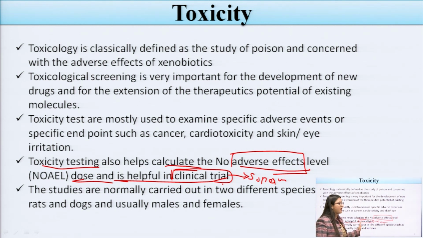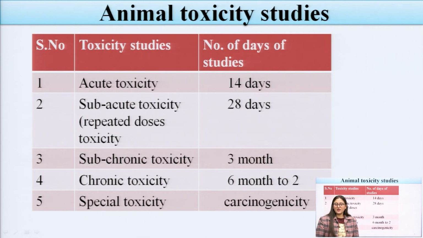Before coming into the market, toxicity studies are done for those products, and the studies are normally carried out in 2 different species. Mainly we take these species for toxicity study if we are doing preclinical trials for any kind of drug or novel substance. These studies are mainly carried out with the help of 2 animals, rats and dogs, usually males and females.